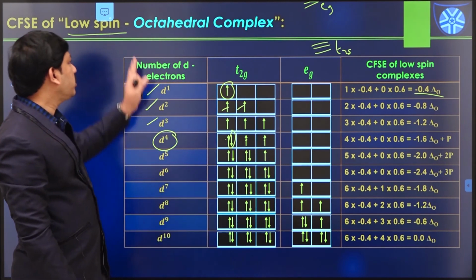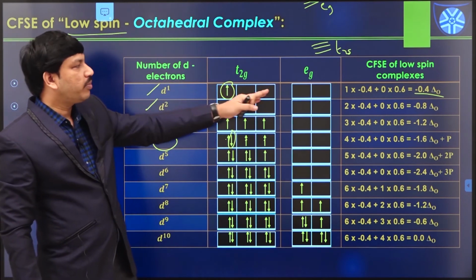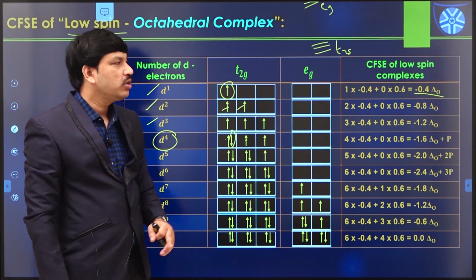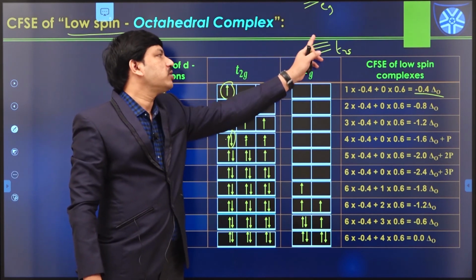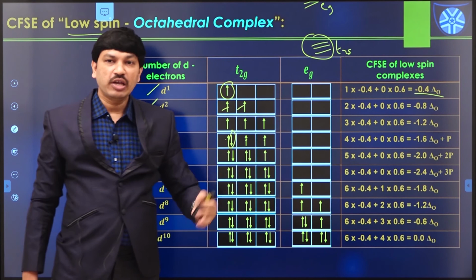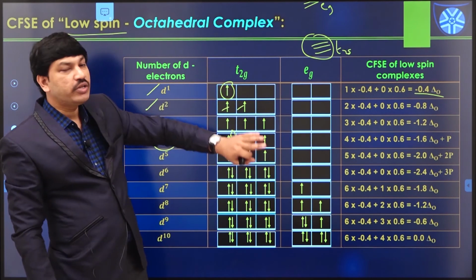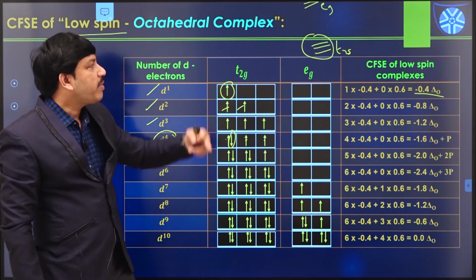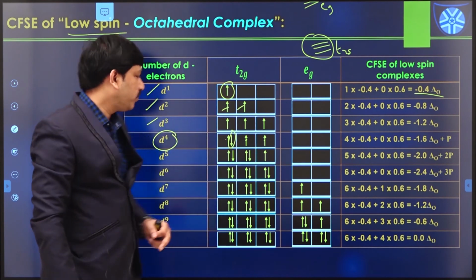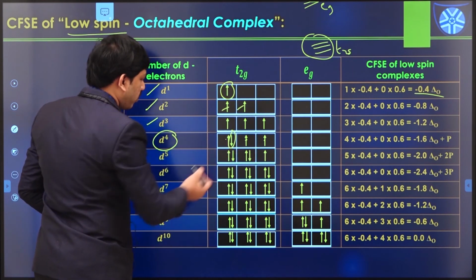The reason is that this is a low spin complex, possible in the presence of strong field ligands. With strong field ligands, electrons always enter the t2g level first. Once all the t2g orbitals are completely occupied, the remaining electrons enter into the eg level. So this is the d4 configuration.